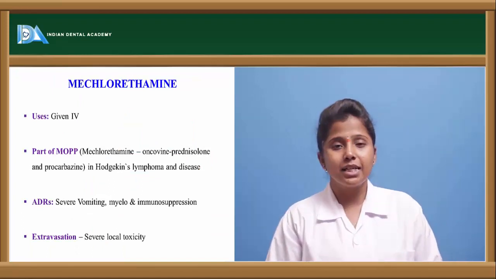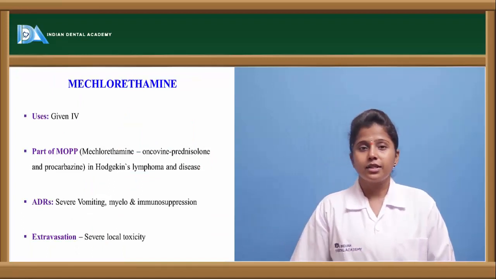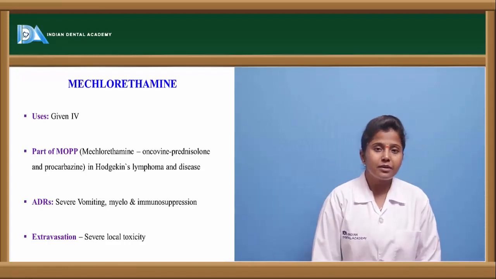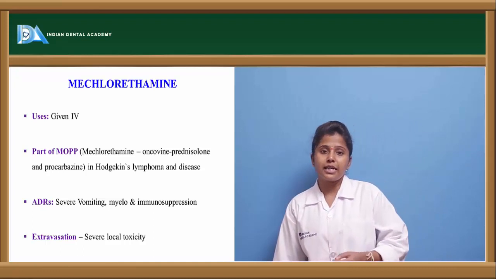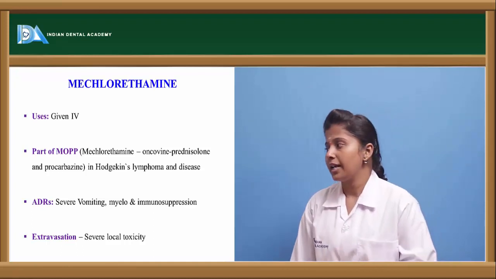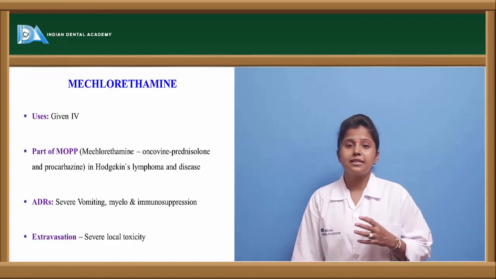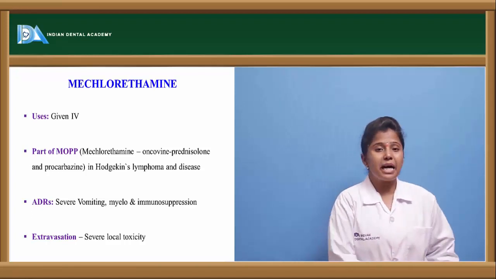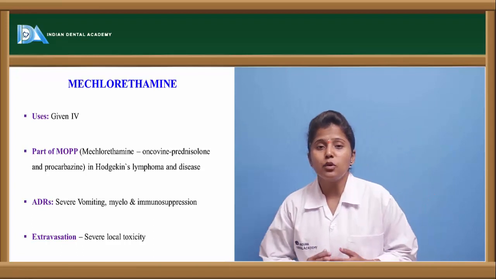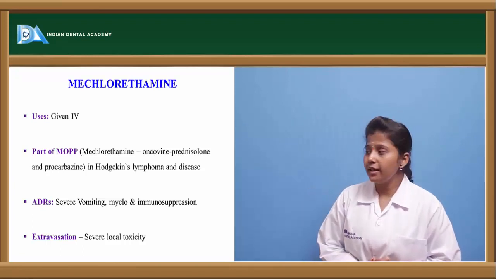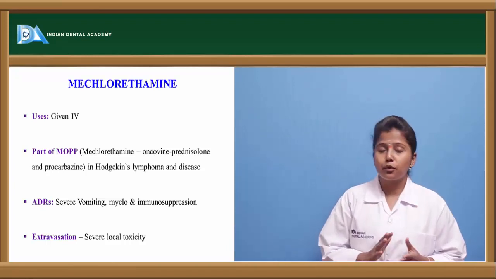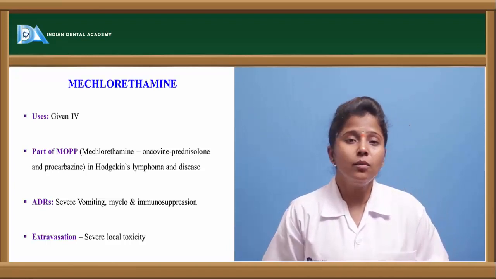Let us see the drugs of these alkylating agents. One of the important drugs is mechlorethamine. Mechlorethamine is one of the most potent alkylating agents used, and it is mostly given through the IV route, as a part of MOPP. MOPP is one of the therapies. It includes drugs like mechlorethamine, oncovin, prednisolone and procarbazine. So there is a combination of 4 drugs.